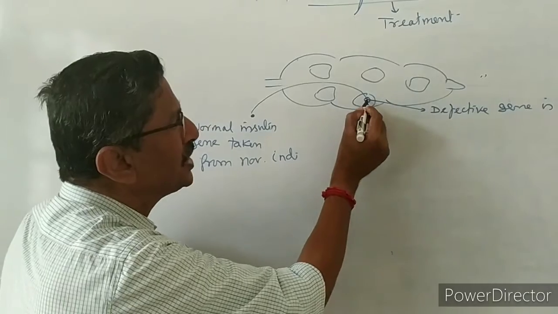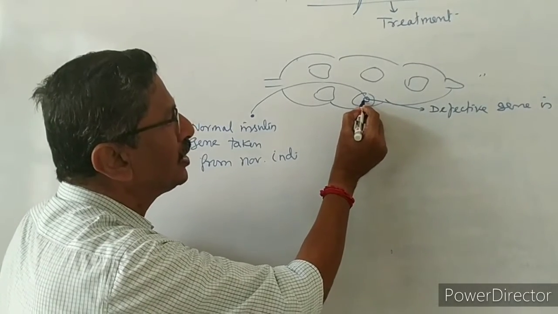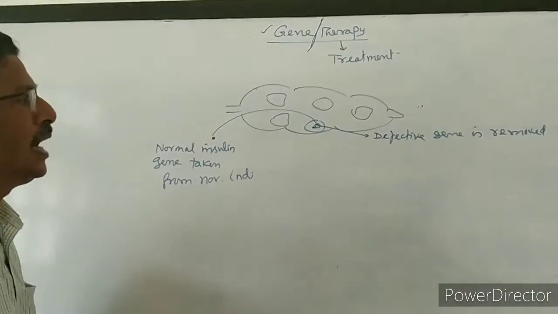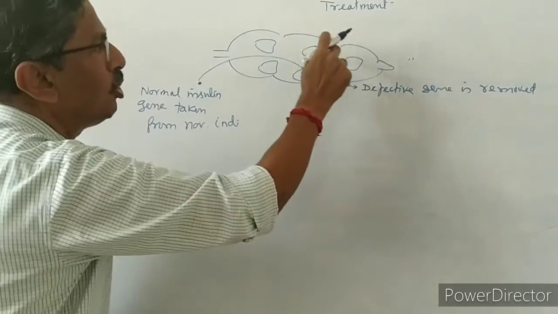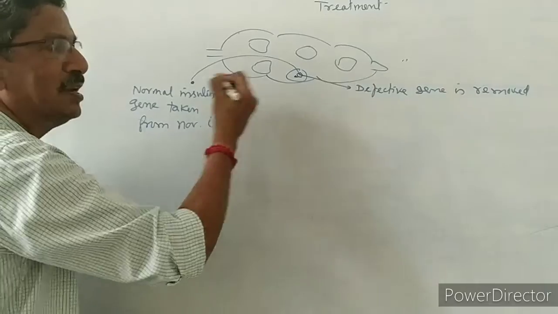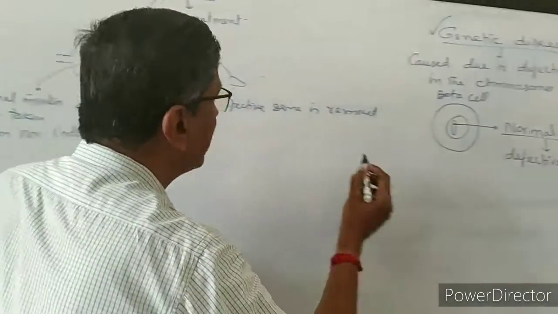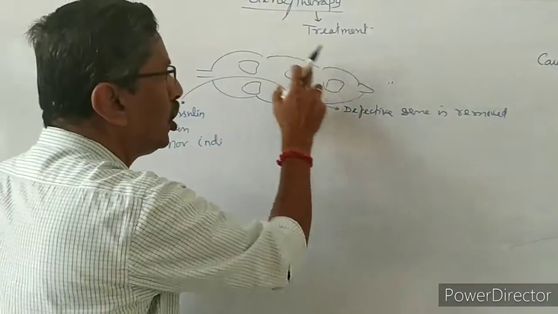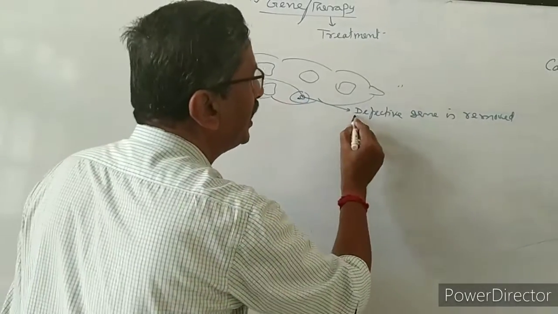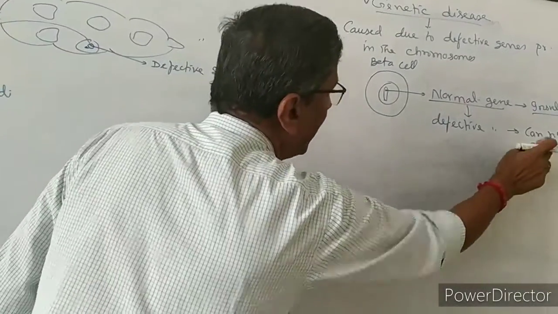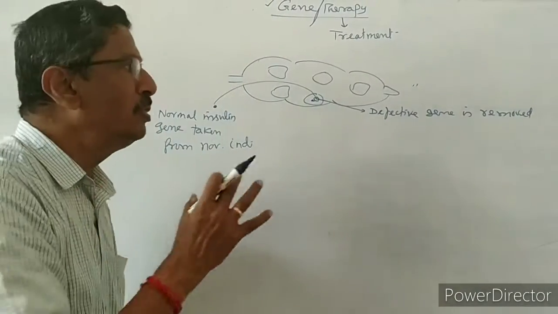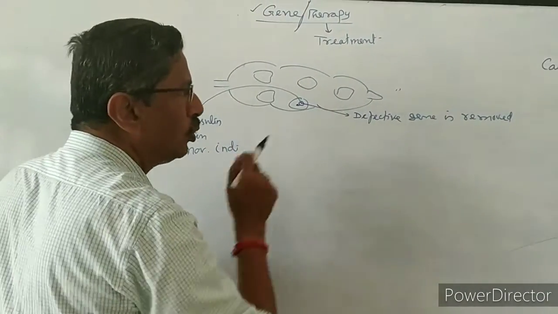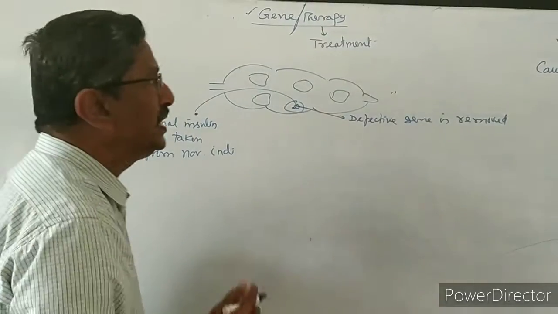So once the normal gene is there, this cell is perfectly normal. This cell should be allowed to multiply in the islets of Langerhans. So like that, in all the islets of Langerhans, one cell we have to make, correct? Once the insulin genes are becoming normal, more in number, then insulin production will start again. Then the individual is slowly becoming a normal individual with a normal amount of insulin. This is called gene therapy.